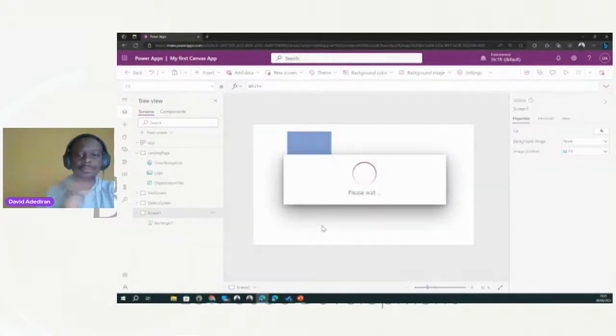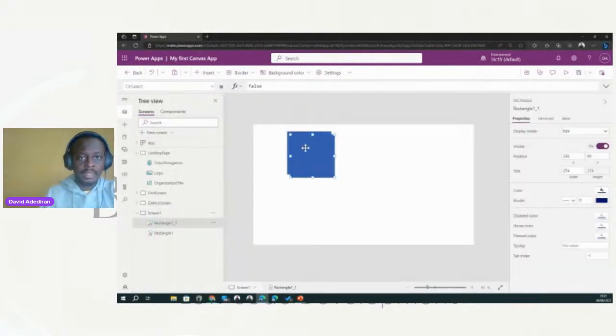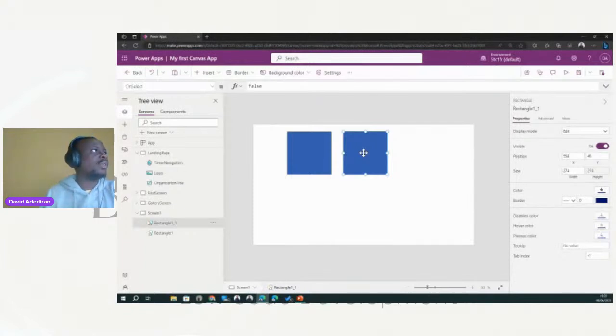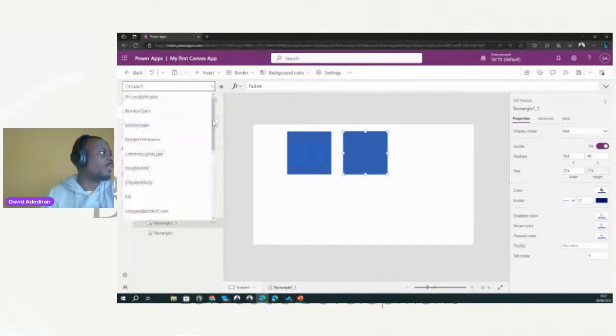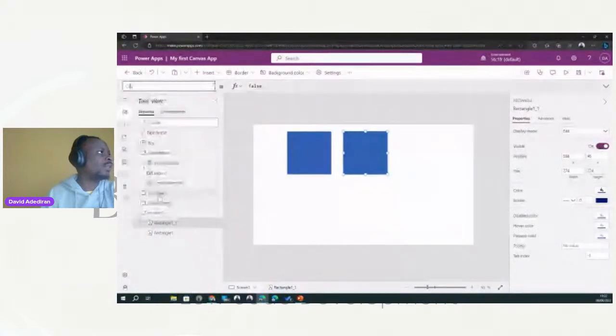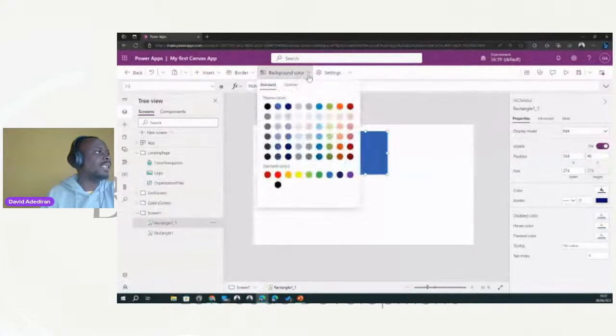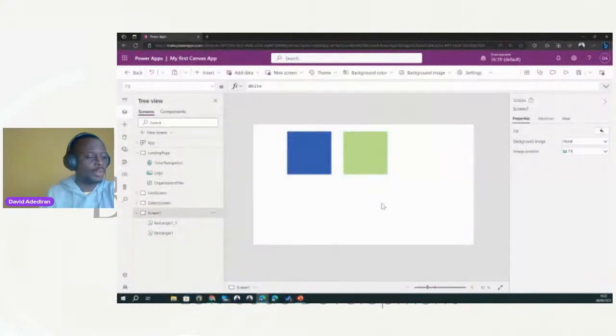Now, let's say you wanted another control on the screen, another rectangle. But this time, I want to do a couple of things on this rectangle. First of all, let's change the color, just normally. We go to the fill property, look for fill, and change it to something else so we can recognize the other rectangle. Let's change it to this nice light green. Okay, so now we have two rectangles.